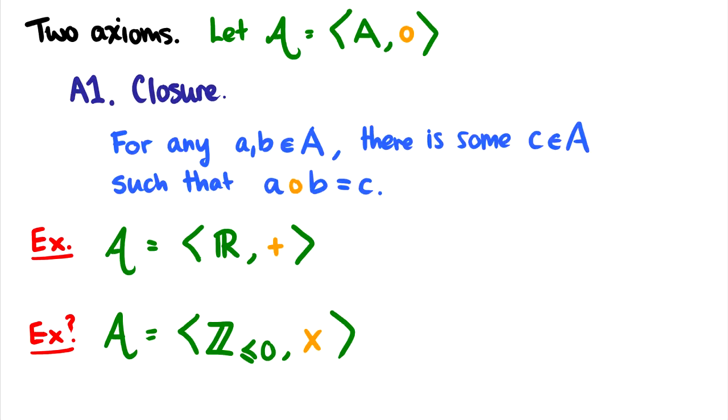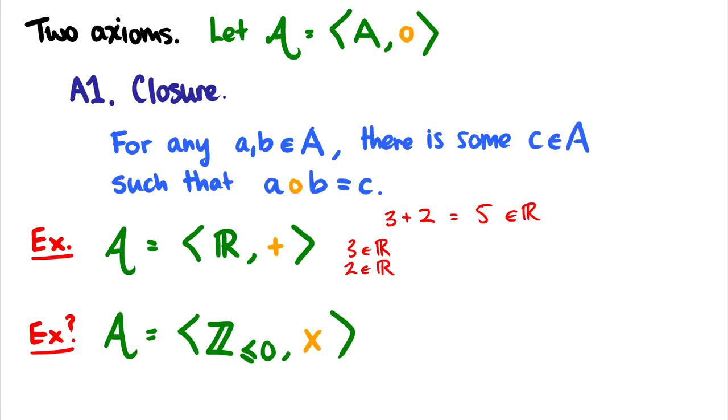So the first example is the real numbers and addition. Let's say I take the numbers 3 and 2, and I add them together with the operation. Well, I know 3 is a real number, I know 2 is a real number, and when I add them together, I better also get a real number. And in fact, in mathematics, when you have real numbers in addition, you always get another real number. So if I take 3 plus 2, I get 5. 5 is a real number. Therefore, this algebra with the real numbers and addition is closed. So we could say the real numbers are closed under addition.